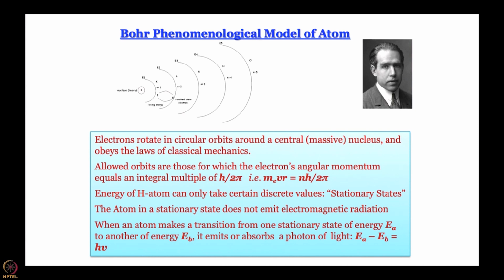So, what Bohr said essentially is that the electron can rotate in circular orbits only for certain values of radius. Well, he actually put it in a different way. He said that only those orbits are allowed where mvr equals nh by 2 pi. Angular momentum is quantized and it is an integral multiple of h by 2 pi, where h is Planck's constant. What is Planck's constant? We will come to that in a minute, and from there we will come back to the Bohr model.